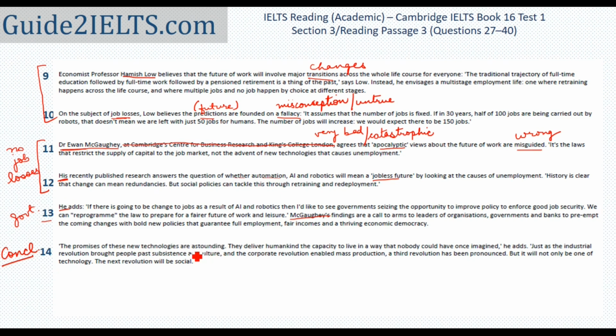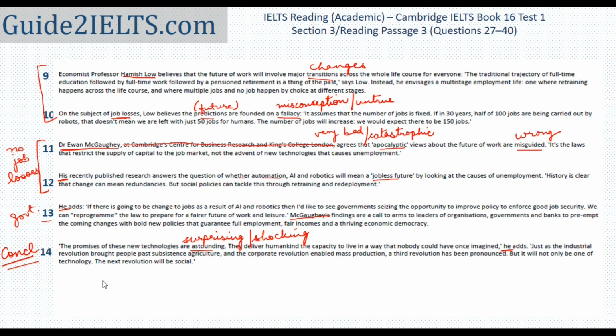Finally, the last paragraph. The promises of these new technologies are astounding. Astounding means something which is surprising, which is shocking. I'm going to skip to the end of this paragraph now, but I do see this mention of "he" here. So the same person is being talked about. End of the paragraph: but it will not only be one of technology, the next revolution will be social. So as expected, this is kind of a conclusion, making a general statement about the major changes expected in the future, I assume.